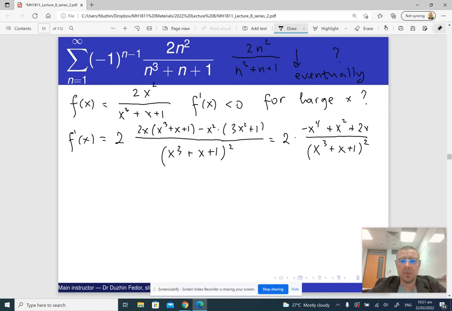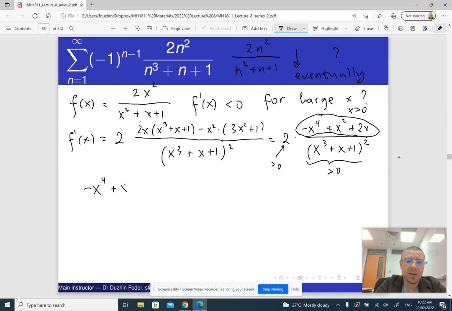Okay, now the question that we really are interested in is whether f prime is negative, right? And notice that 2 is positive, and the denominator here is also positive because it is squared. And x is supposed to be a large positive number, so x is positive here. Which means that the only part that can be negative is this part, right? So the question is: is it true that minus x to the 4 plus x squared plus 2x is negative if x is large?